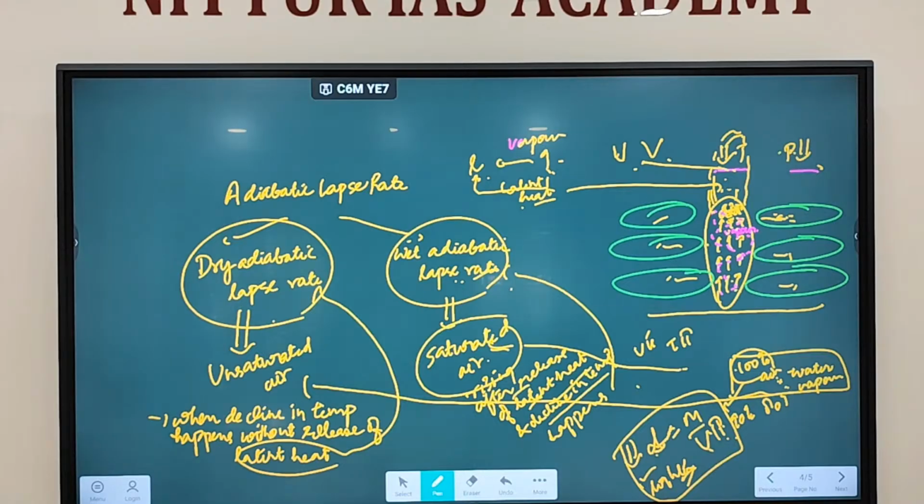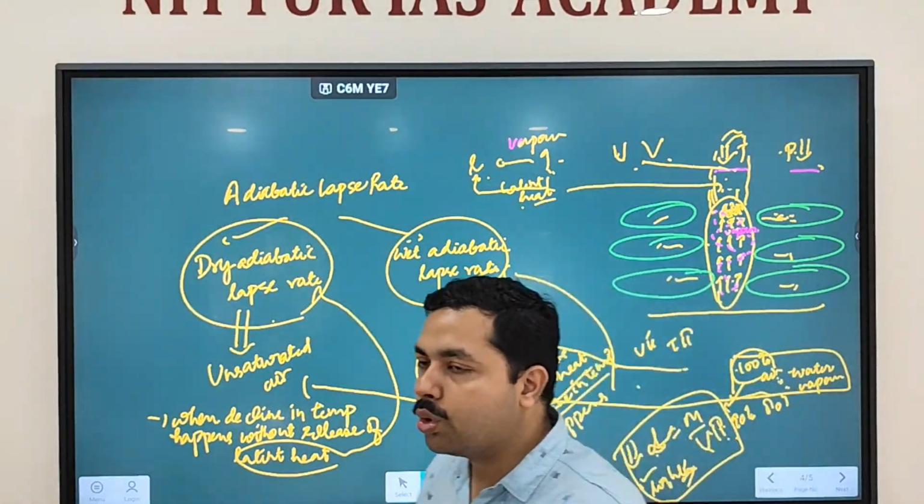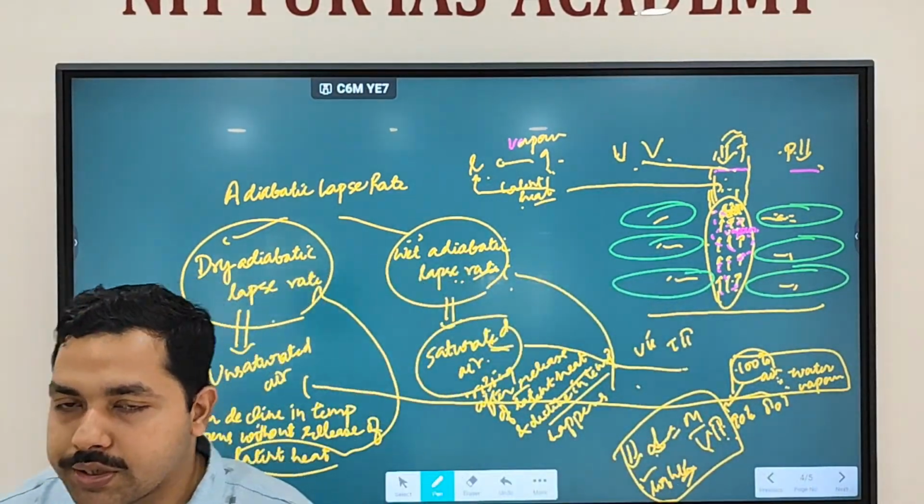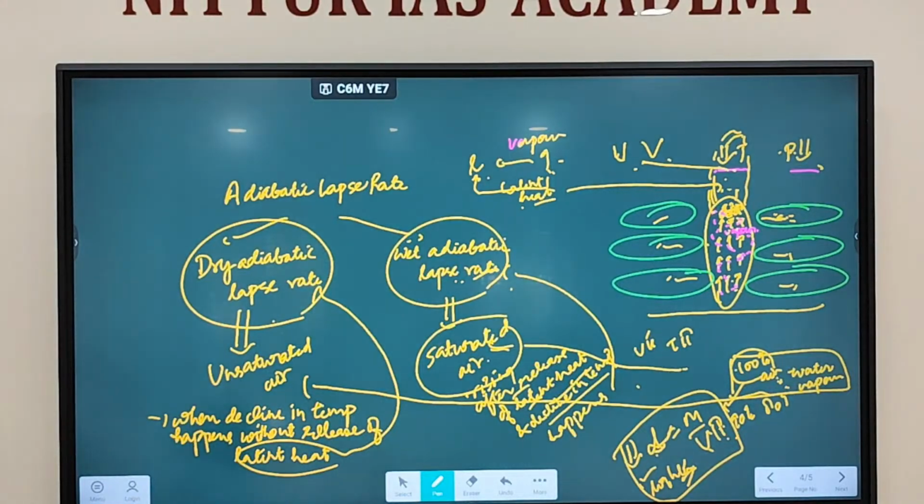Fine. So this is what the concept of lapse rate is all about. Lapse rate simply means that as you go up, there should be decline in temperature. This is called a lapse rate. There are two different types of lapse rate. One is normal lapse rate or environmental lapse rate. Second is adiabatic lapse rate. Normal lapse rate occurs in which type of air? Non-rising air. Adiabatic lapse rate occurs in which type of air? Rising air.